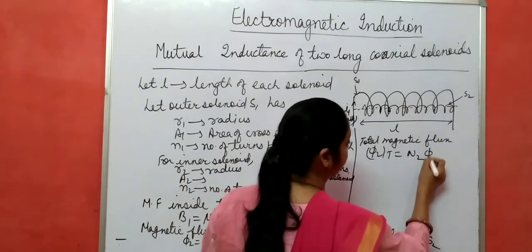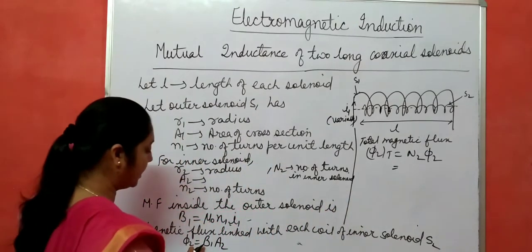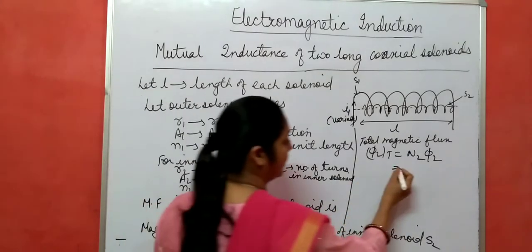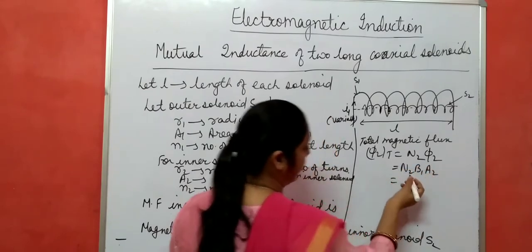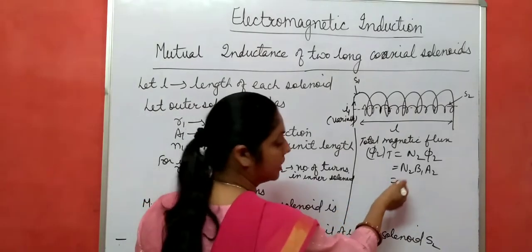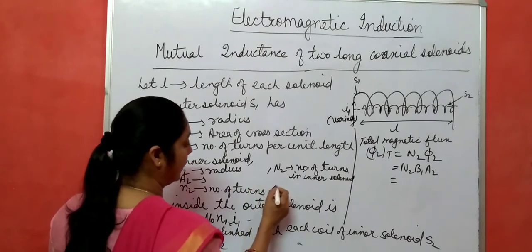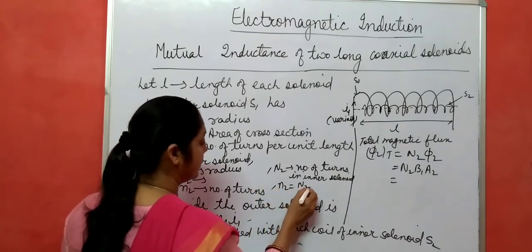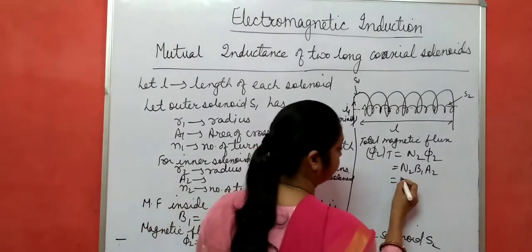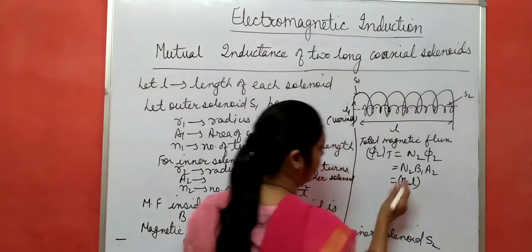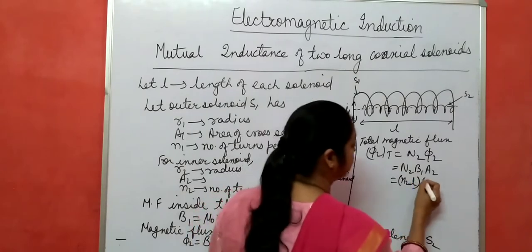And phi 2 is B1 A2, so you write N2 B1 A2. If you want to write it in terms of small n2, the number of turns per unit length, N2 becomes n2 L. And B1 is mu naught n1 I1.